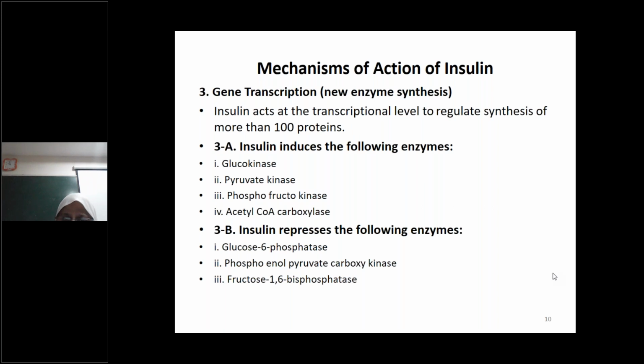Then insulin also acts at the transcriptional level to regulate the synthesis of more than 100 proteins. Some of the proteins it induces, and some it causes repression. Examples of the proteins that it induces are glucokinase, pyruvate kinase, phosphofructokinase, and acetyl-CoA carboxylase. Then insulin represses enzymes like glucose 6 phosphatase. These are the enzymes of gluconeogenesis: phosphoenolpyruvate carboxykinase and fructose 1,6 bisphosphatase.